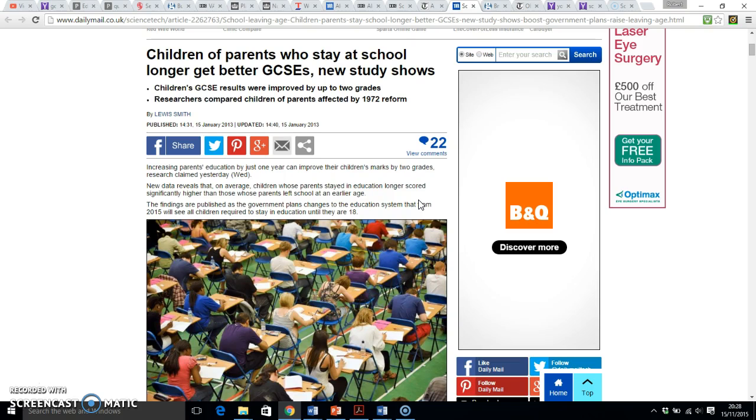Students staying on till 18, what does that mean to the numbers in sixth form? What does that mean to our classroom sizes? What does it mean to the number of students who are currently in your class compared to the number of students who were there last year?